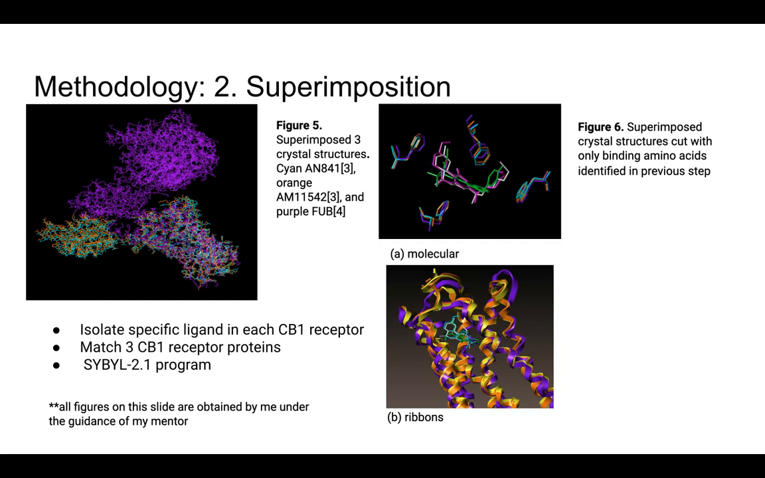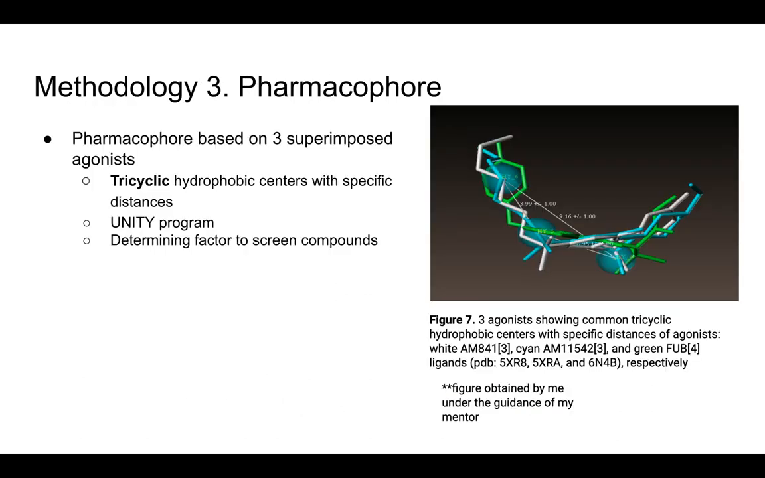In order to superimpose the 3 crystal structures of CB1 agonists, I first isolated each ligand in the receptor and then matched the 3 proteins together. As you can see in Figure 6, here are the 3 ligands and these are the amino acids. The entire methodology is done using the SYBYL 2.1 program. By superimposing the three agonists, the common features of the agonists can be analyzed.